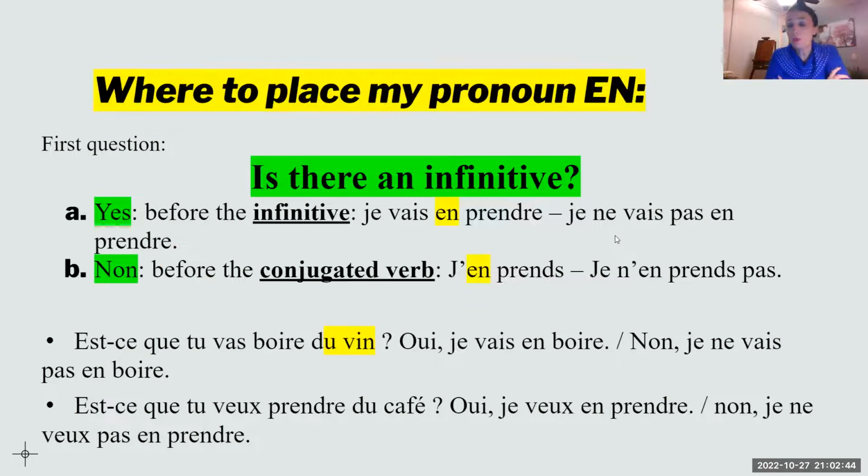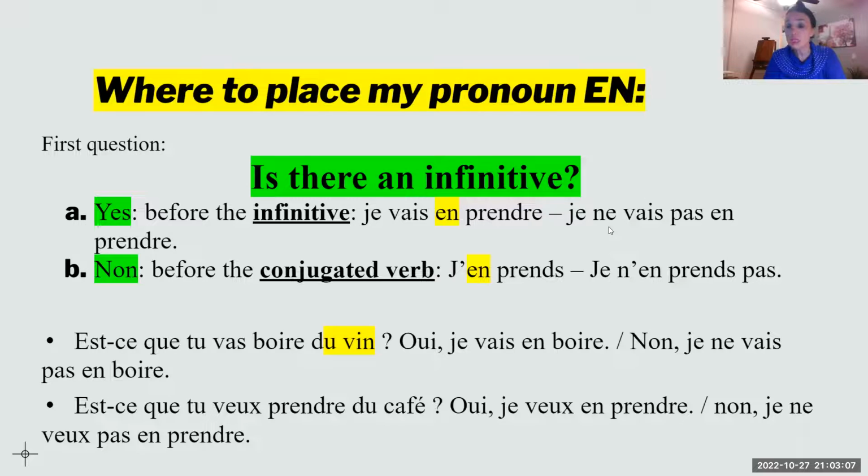Now, where to place the pronom en or any other pronoun? The very first question you need to ask yourself is if there is an infinitive. If there is an infinitive, put the pronoun before the infinitive. If there is no infinitive, put it before the conjugated verb. So for example, here, je vais en prendre. Prendre is my infinitive, so yes, I'm going to put it right before.